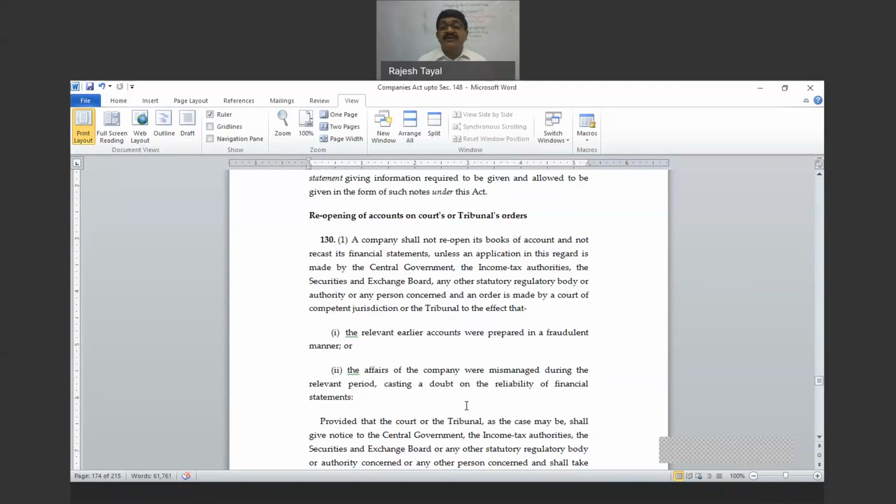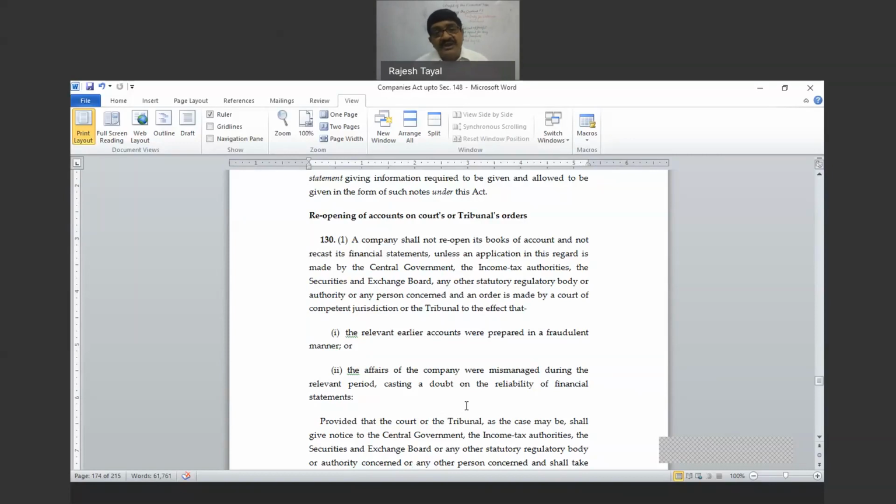Under section 131, the accounts can be re-prepared only for the preceding 3 years. That is the major difference. In any case, both sections are really not comparable, because under section 130, the recast or reopening of the accounts can be done only if an application is made by the central government, SEBI, an income tax authority or some other statutory body to the court or tribunal, as the case may be. And in that case, an order can be passed for reopening of the accounts of any of the preceding 8 years. And if the books are kept for more than 8 years, then it can be longer as well.